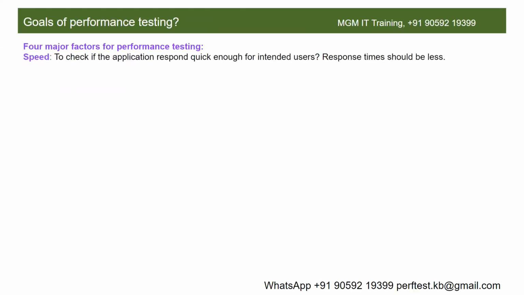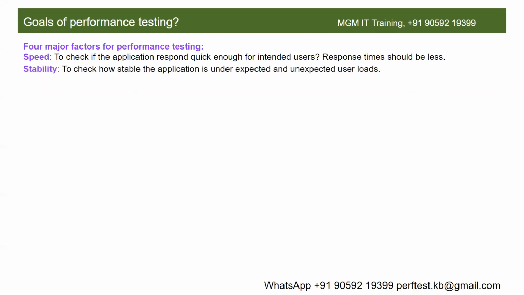The first one is speed, as we discussed yesterday. To check if the application responds quickly enough for the intended users, means for the target users, whether the application is responding quickly enough, and response time should be less, right? This is what we check, like how good are the response times. When you say speed, we check how good are the response times of each page of the application, isn't it?